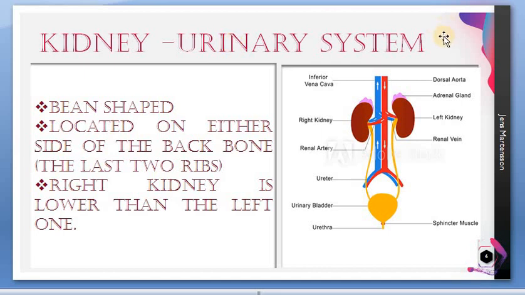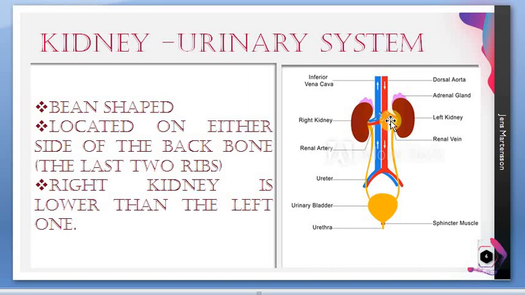Now we are going to learn in detail about the kidney. There are two kidneys in humans. There is a kidney on the right side and there is a kidney on the left side. Okay, these kidneys are bean shaped structures. Can you see that here? It's a bean shaped structure, and the kidney is found on the dorsal surface of our body.